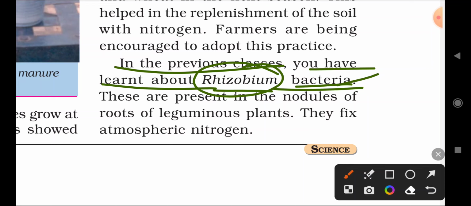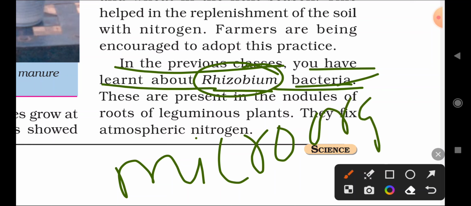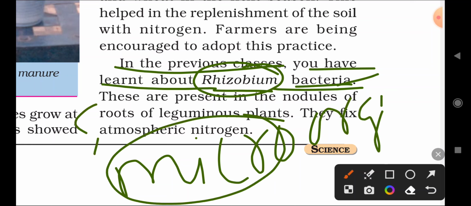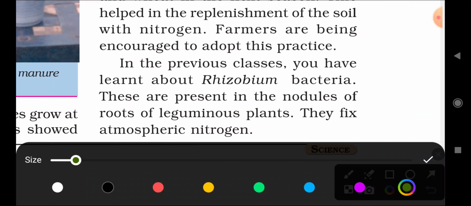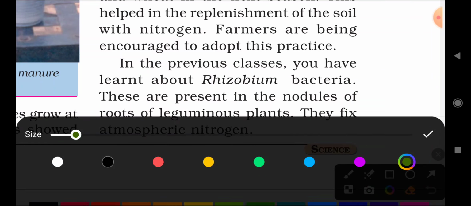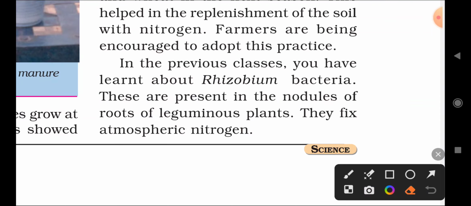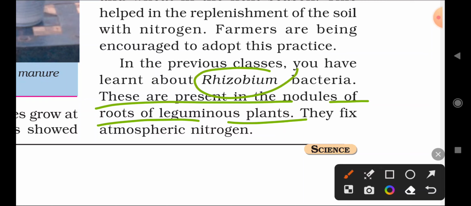So these are microorganisms. What does micro mean here? Very small. So these are small organisms that we cannot see with our naked eyes, but we can see only using a microscope. These are present in the nodules of roots of leguminous plants. Okay, these rhizobium bacteria are present in what? Roots of the leguminous plants.